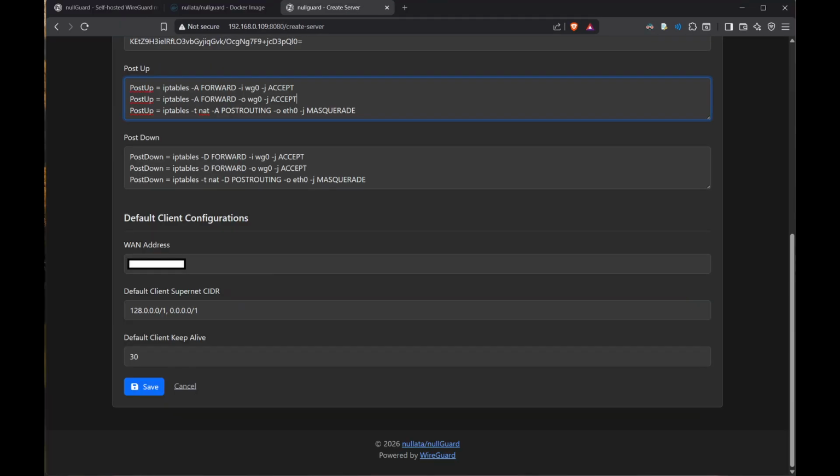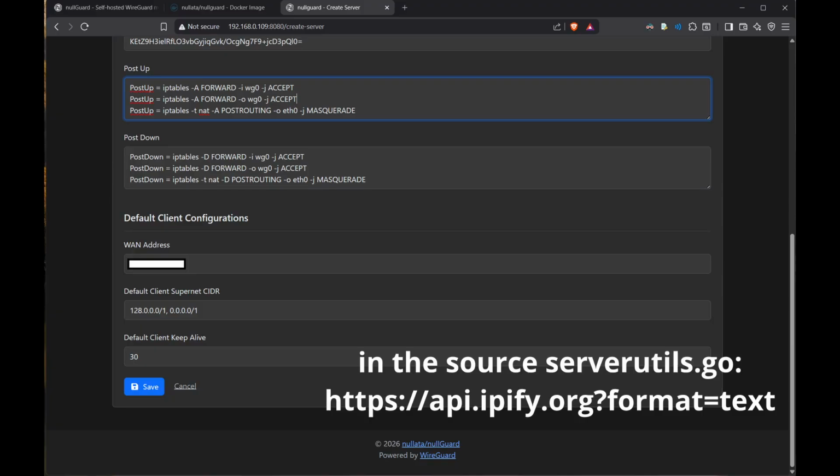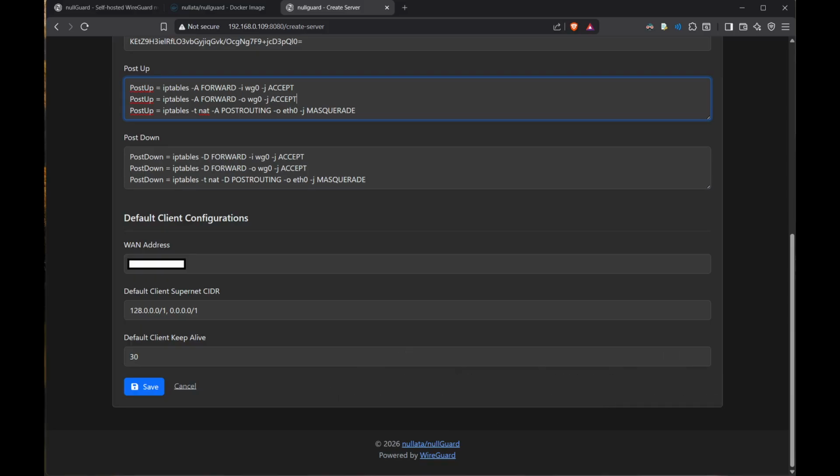In here, we basically see the default client configurations. These are settings that your clients are going to be populated with by default. The WAN address: your server makes a call to an external domain, which verifies the WAN, wide area network, address of your server.